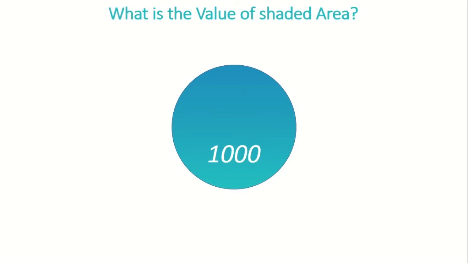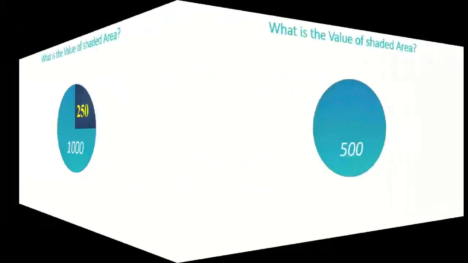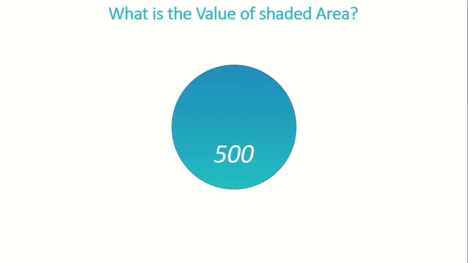Now if the whole value of the circle is 1000, what is the value of these shaded parts? Again, if you can see, 1 out of 4 is shaded. So the value has to be 250. Now what is the value of this shaded area? Again, a quarter is shaded, so it's 1/4 of 500, which is 125.